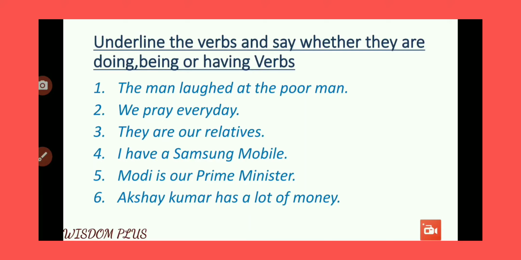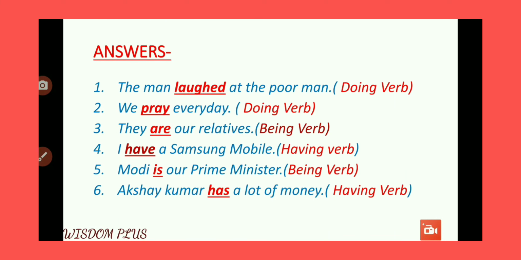So friends, I know that you have already selected answers and categorized those verbs into doing, being, or having. You just check it in the next screen. So laughed will be doing verb because the person is doing something, then pray again doing verb. Are is being verb. Have is having verb. Is is being verb, and has is having verb.